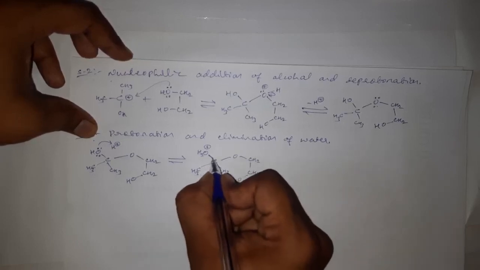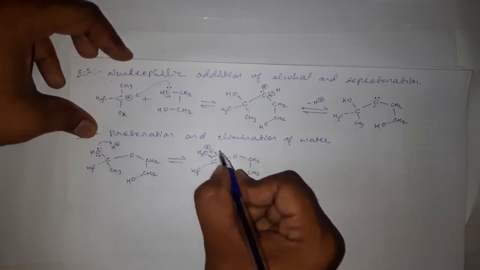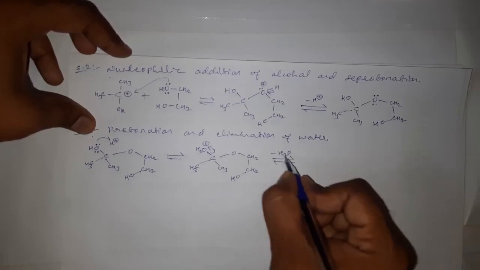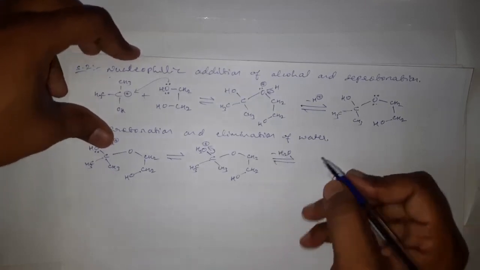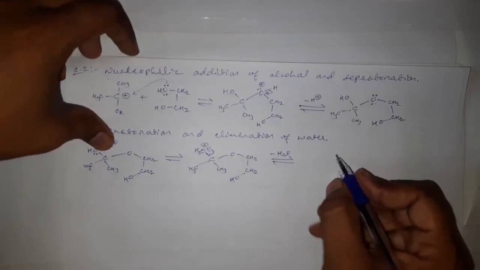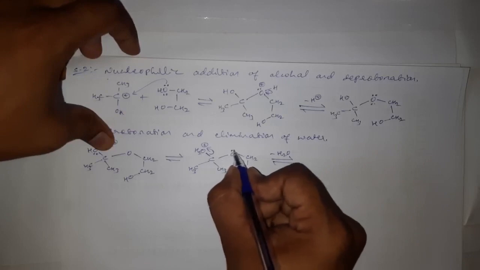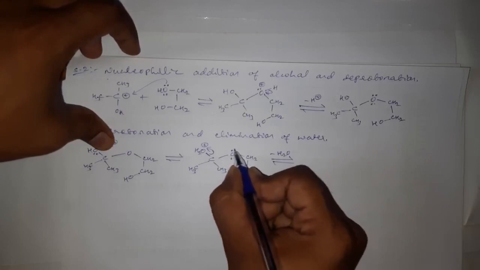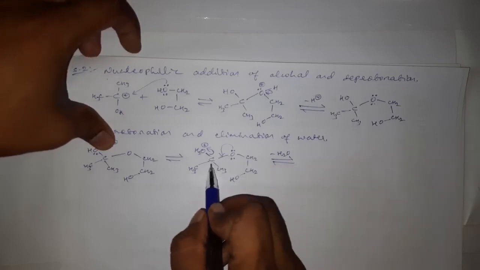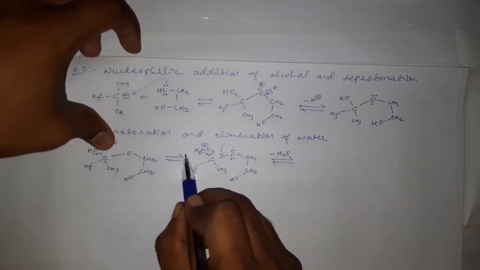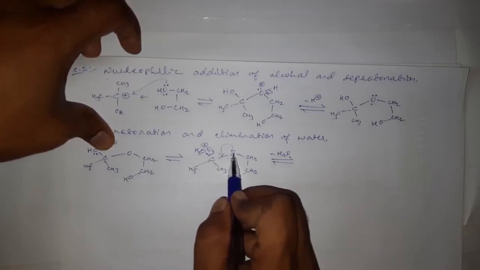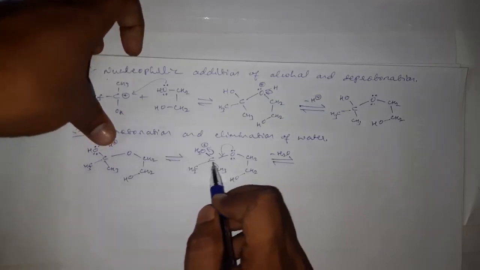Then this oxygen will drag this bonded pair of electrons towards itself and go out of the reaction as H2O, that is the elimination of water takes place, which results in the formation of a double bond. Here this oxygen will donate a lone pair of electrons towards this carbon, because as this carbon is leaving one bond, it becomes unstable with 3 bonds, and hence this oxygen donates a lone pair of electrons to stabilize this carbon.